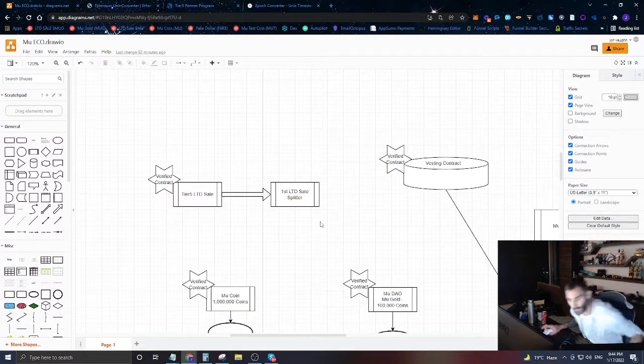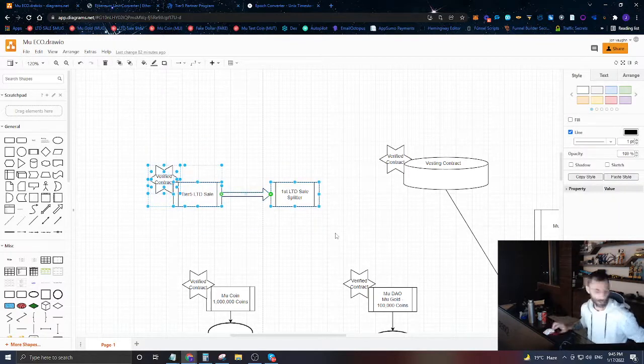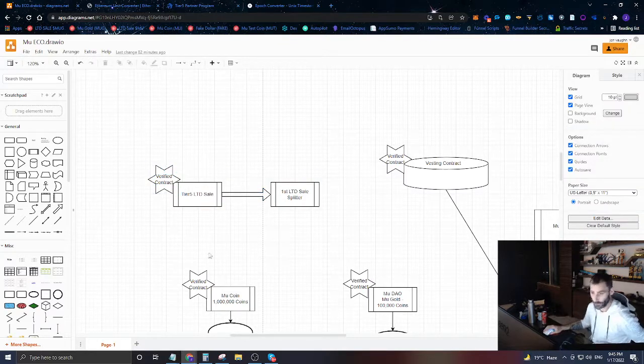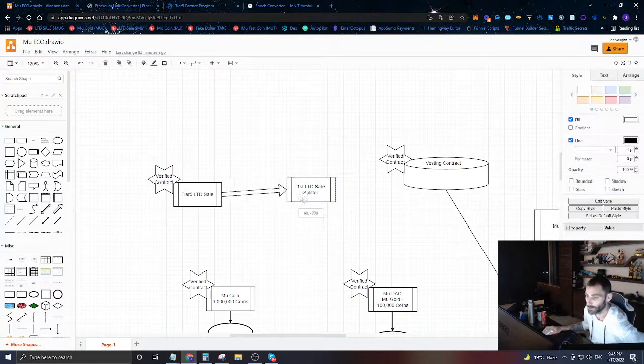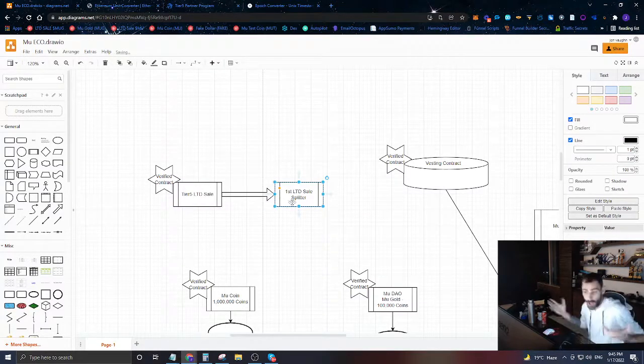What we're going to create is, first, we're going to create the mock-ups for this to make sure that everything we create is completely correct. So we're going to essentially be creating two things here. We're going to be creating a payment splitting contract that's going to receive a payment and then split that payment up among multiple people.